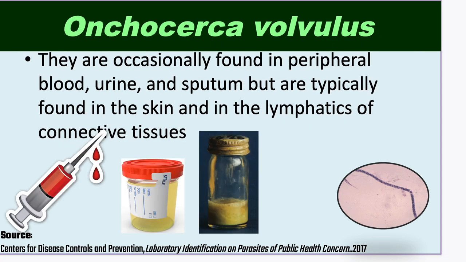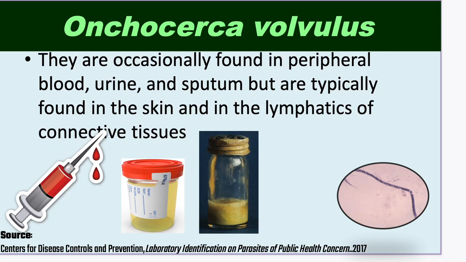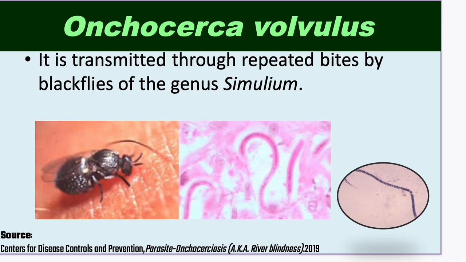They are occasionally found in peripheral blood, urine, and sputum, but are typically found in the skin and in the lymphatics of connective tissues. This is transmitted through repeated bites of your black flies of the genus Simulium.